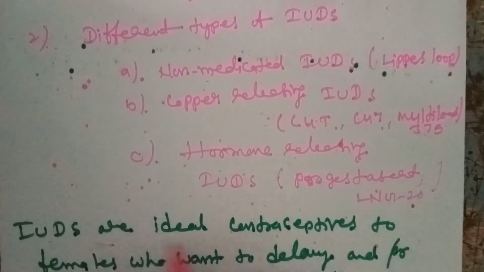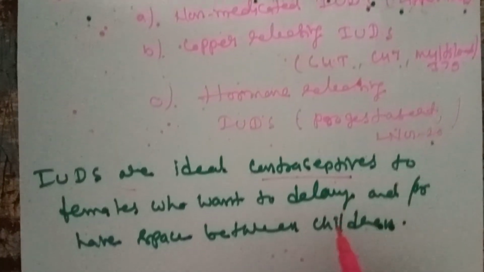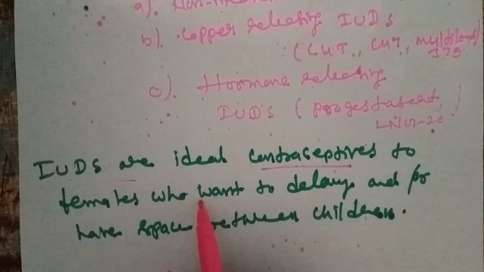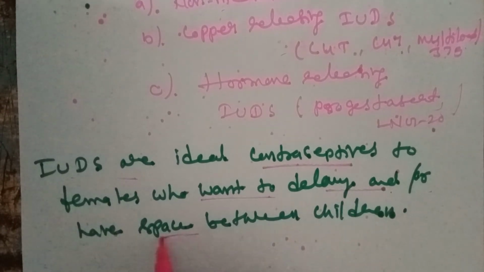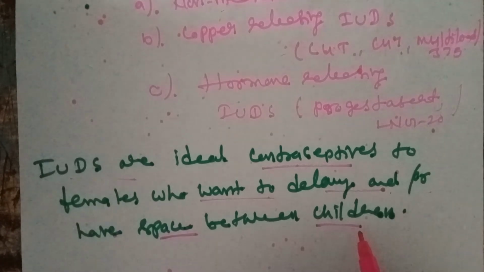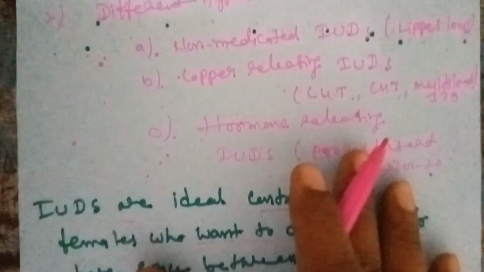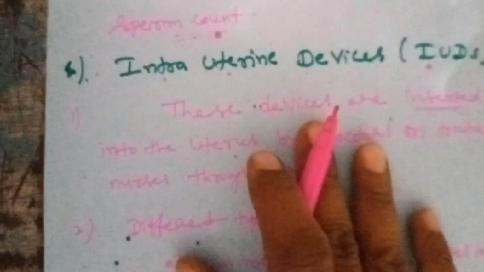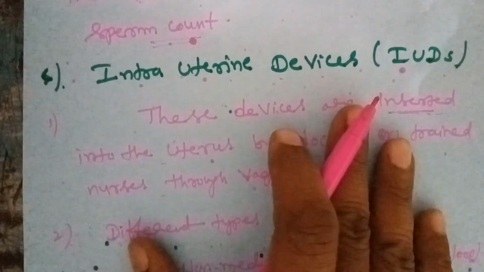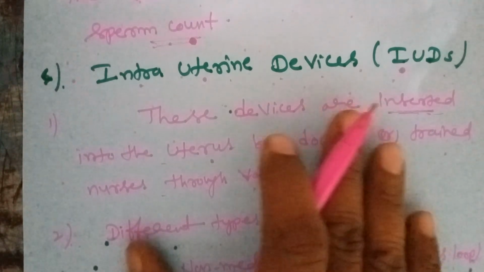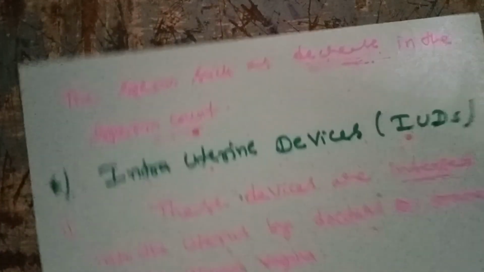These devices or IUDs are ideal contraceptives for females who want to delay pregnancy or have a space between children. These IUD techniques can maintain that gap. They prevent or stop the fertilization. So this is also important for